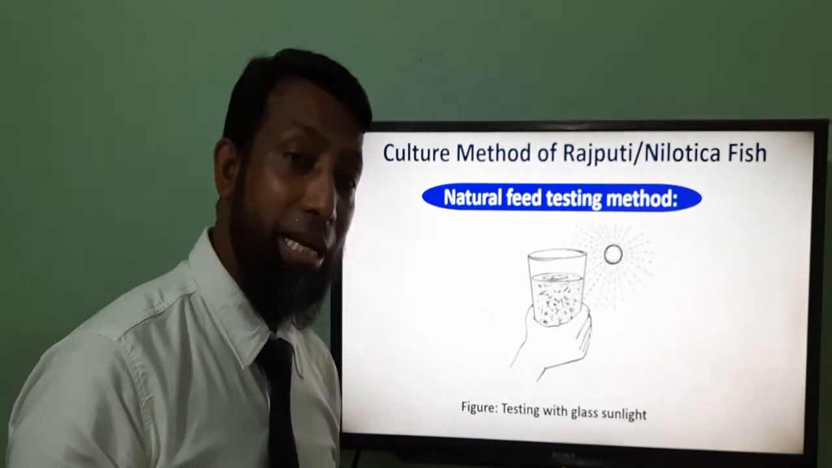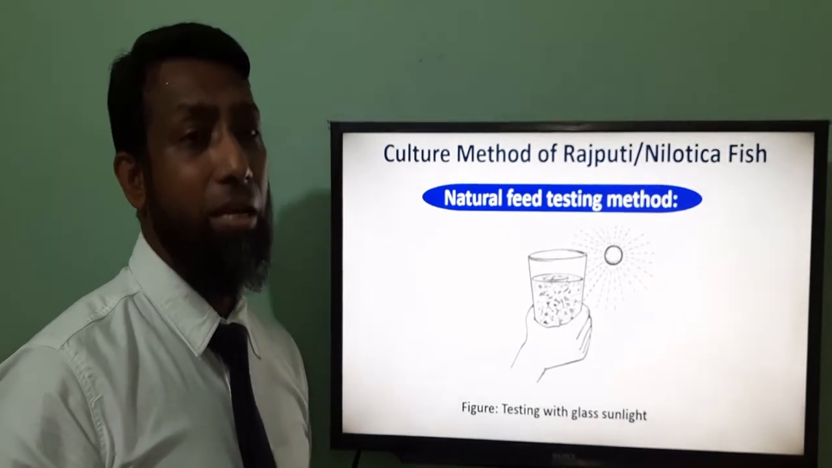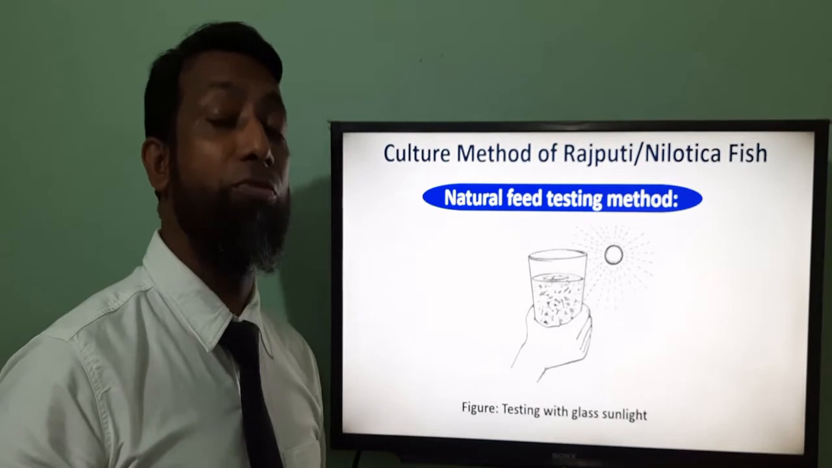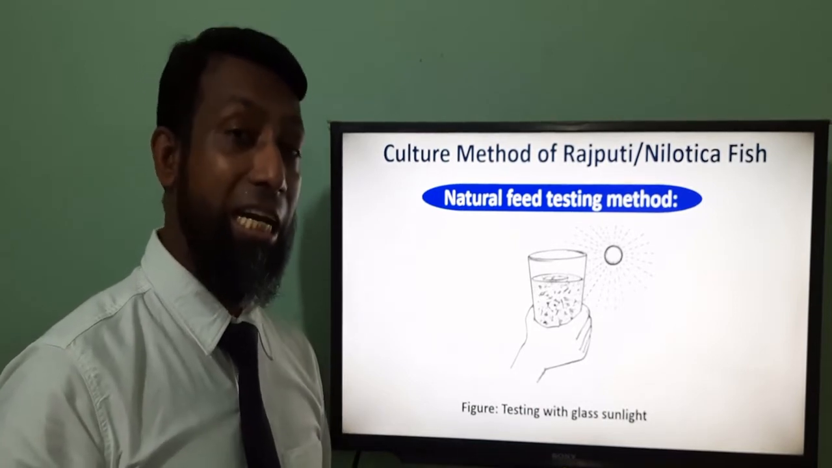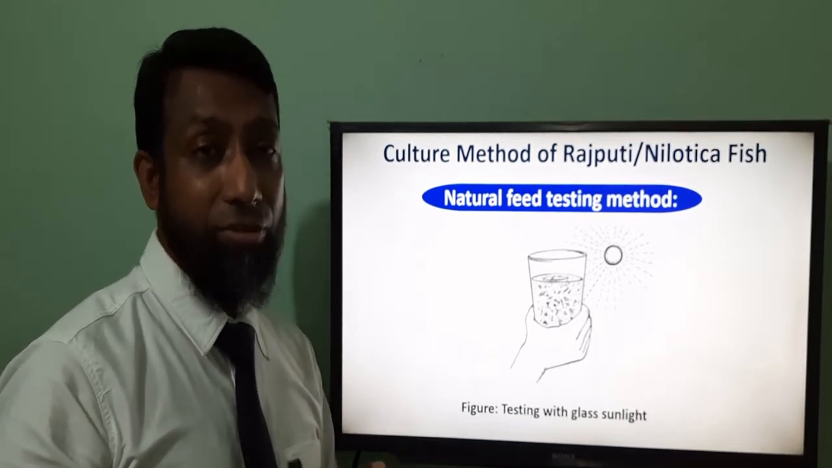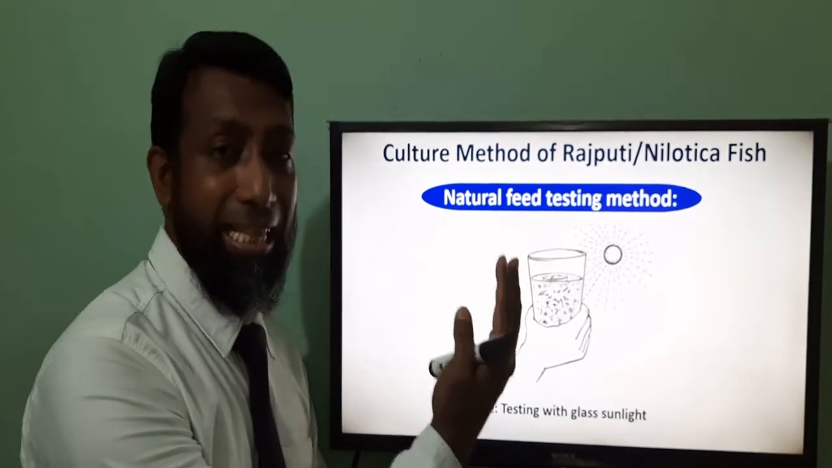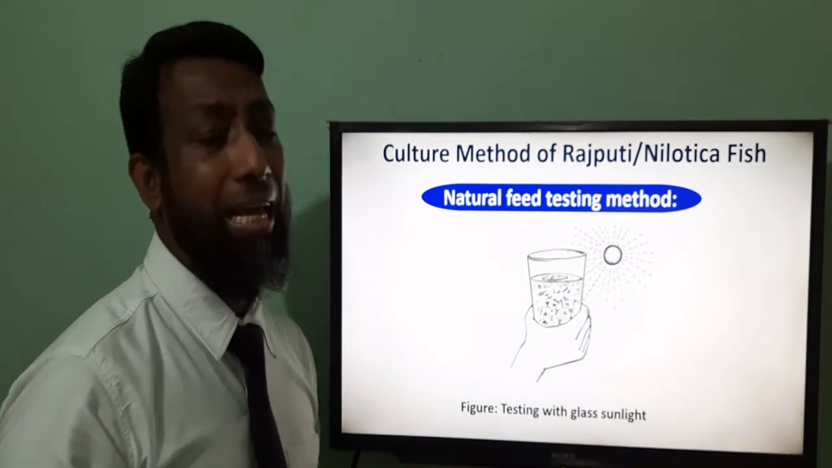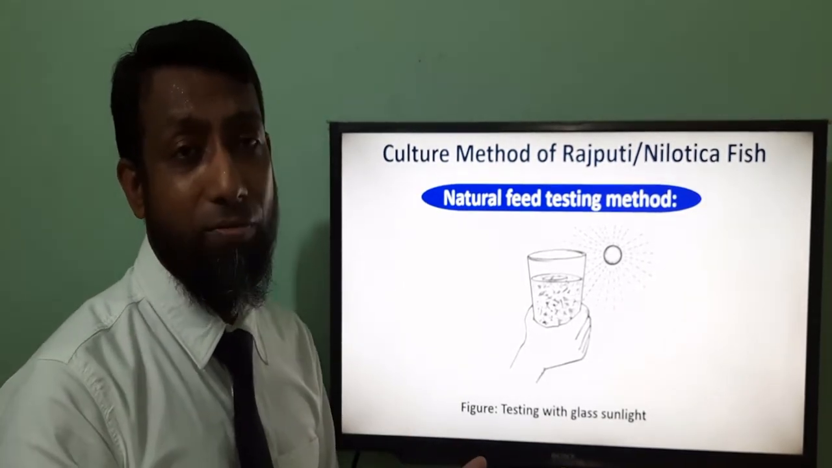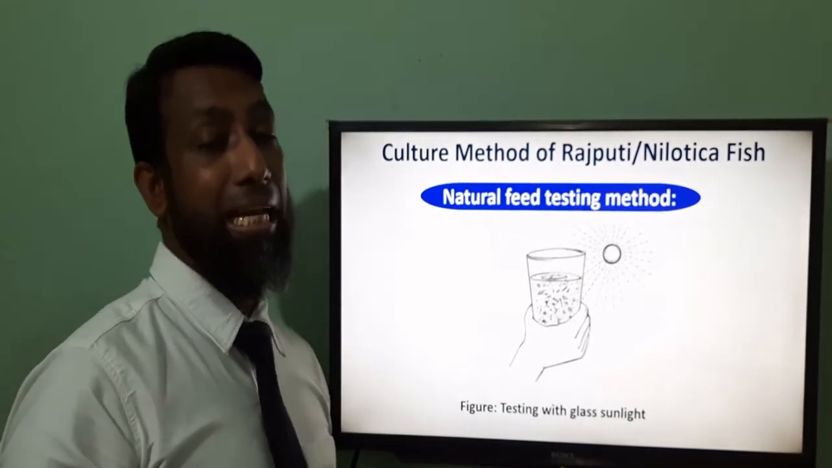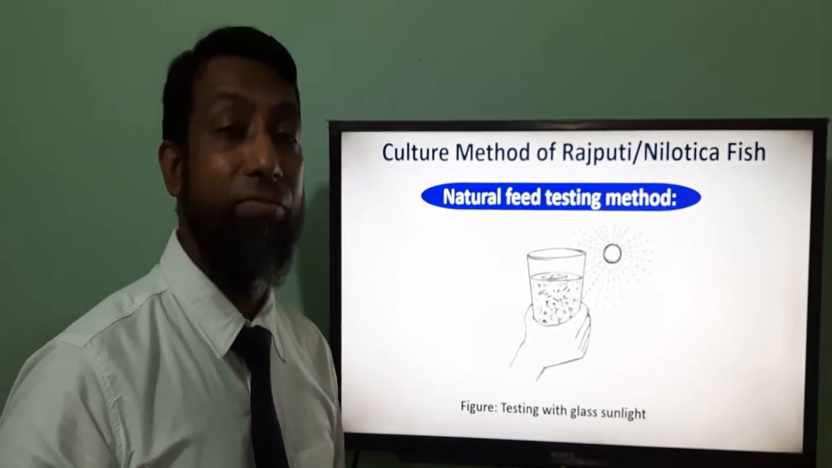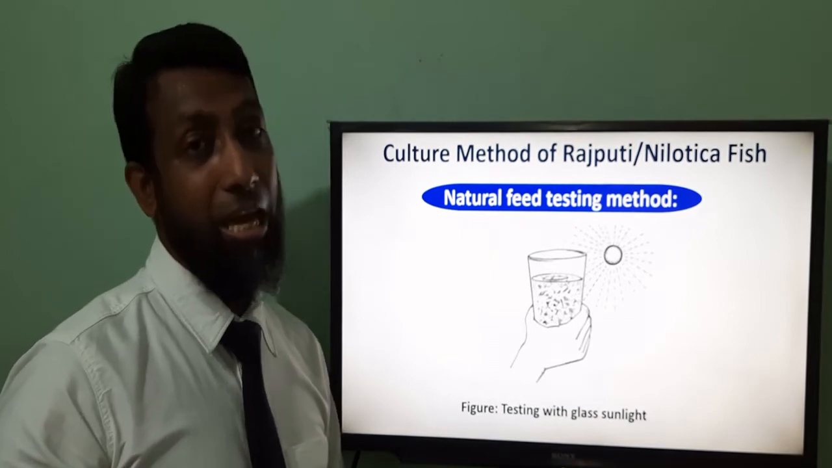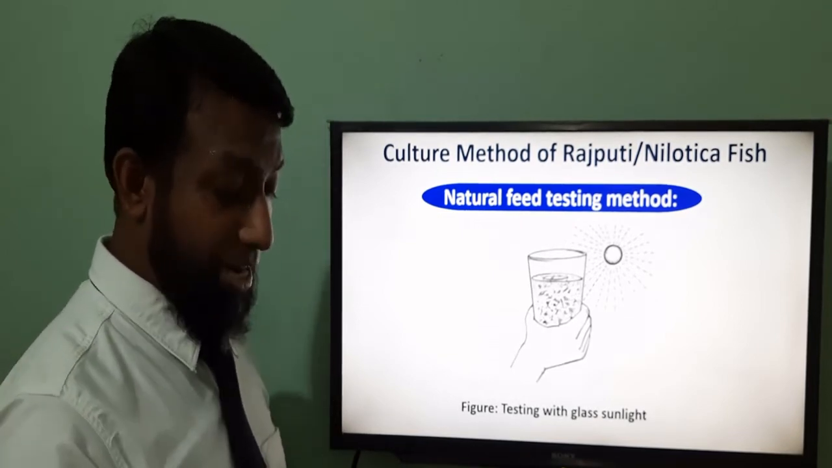The last point is, sometimes farmers watch the pond, which looks very greenish in color, and they observe that this is enough natural feed. Or they sink their hand underneath the water up to their knee. When they can easily see the palm of their hand, they can understand there is enough natural feed. If it is not easily observed, there is not enough natural feed present in the pond.